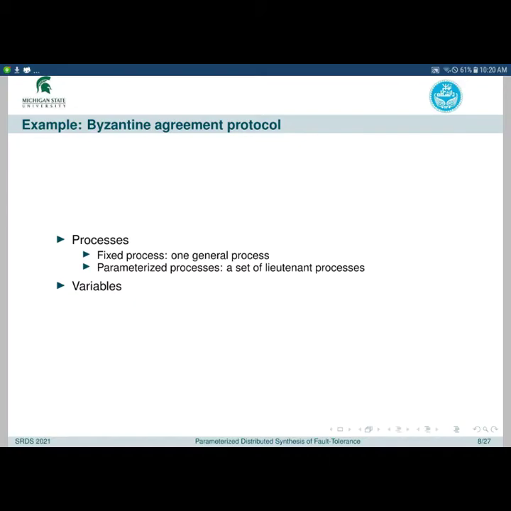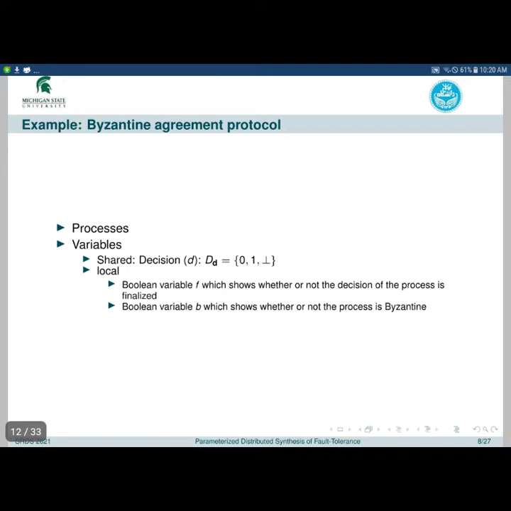In terms of variables, each process has a decision variable which can be undecided or bottom, 0 or 1. This variable is shared, meaning that every other process can see it. There are two local variables for each process: a finalization bit, which shows whether or not the decision of the process is finalized, and the Byzantine bit that identifies whether the process has become faulty or not.